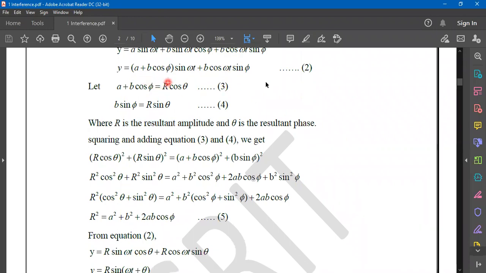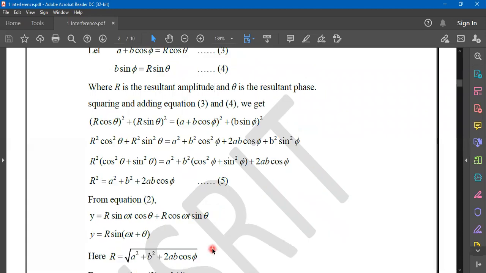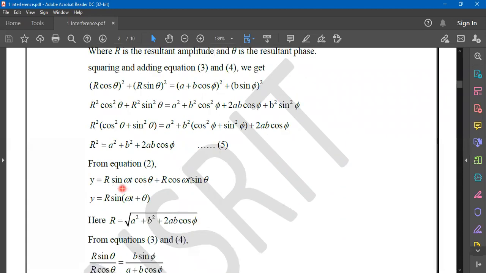So from equation 2, we are rewriting this equation here. In place of a plus b cos phi, you are writing R cos theta, and in case of b sin phi, you are writing R sin theta. The equation is becoming like this. And if you observe this equation, of course R is anyway a common factor, you keep it aside.